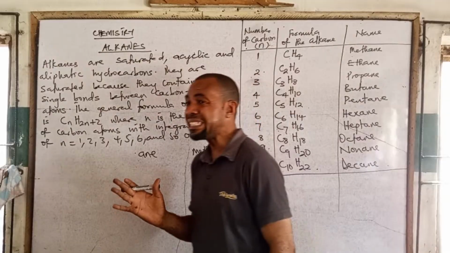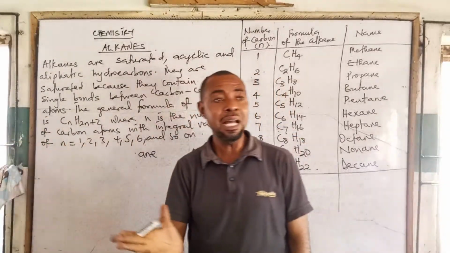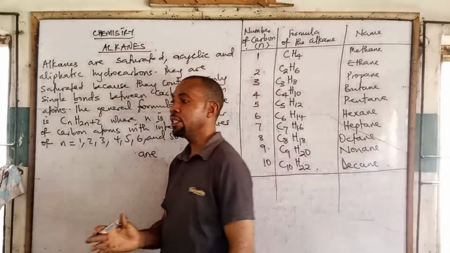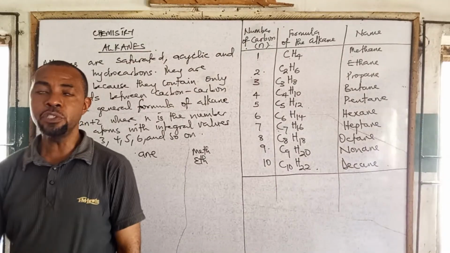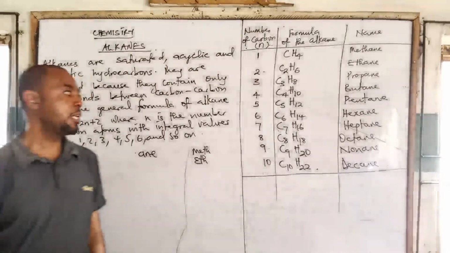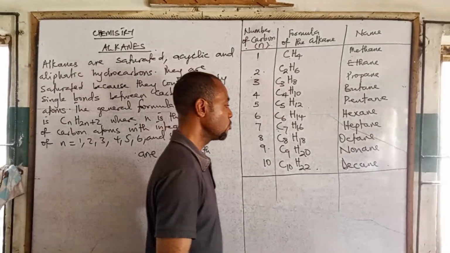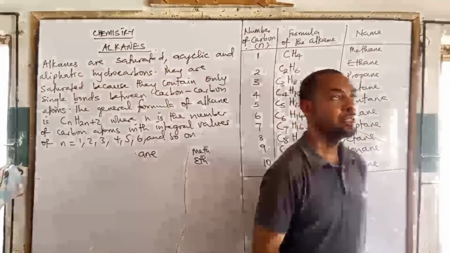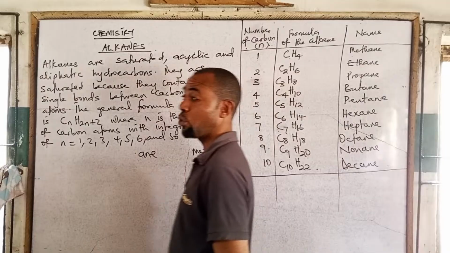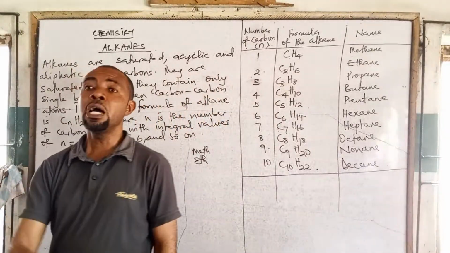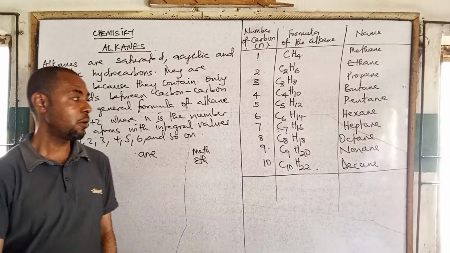Any group that is attached, that means that group is not part of the parent chain but is attached to it, is called a substituent group. We're going to look at one of the substituent groups, which is called an alkyl group.